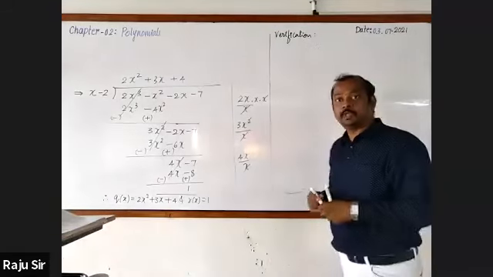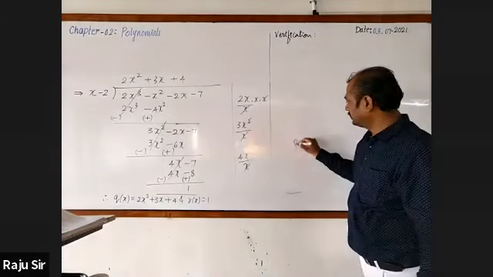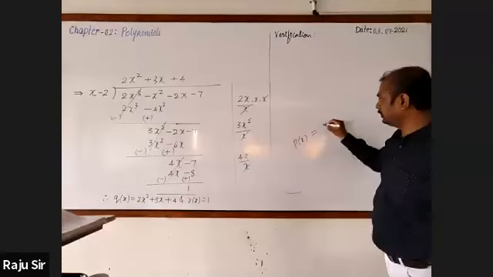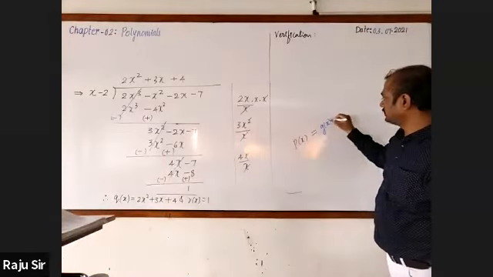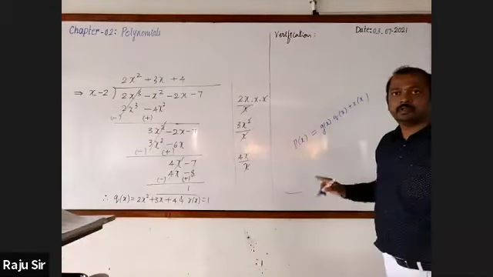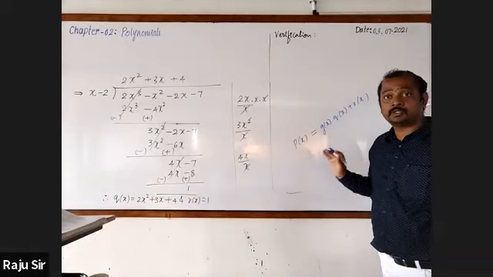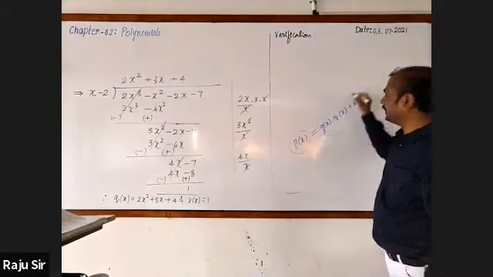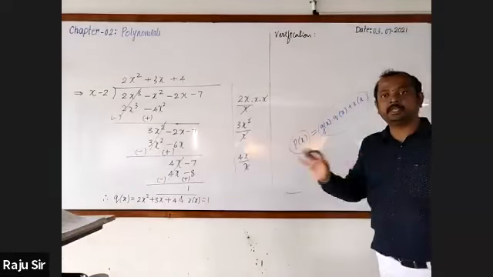You are going to verify the statement whether P of x is equal to G of x into Q of x plus R of x. Both should not be taken together. You are going to check it. Hence, I'll go for taking LHS and RHS separately.